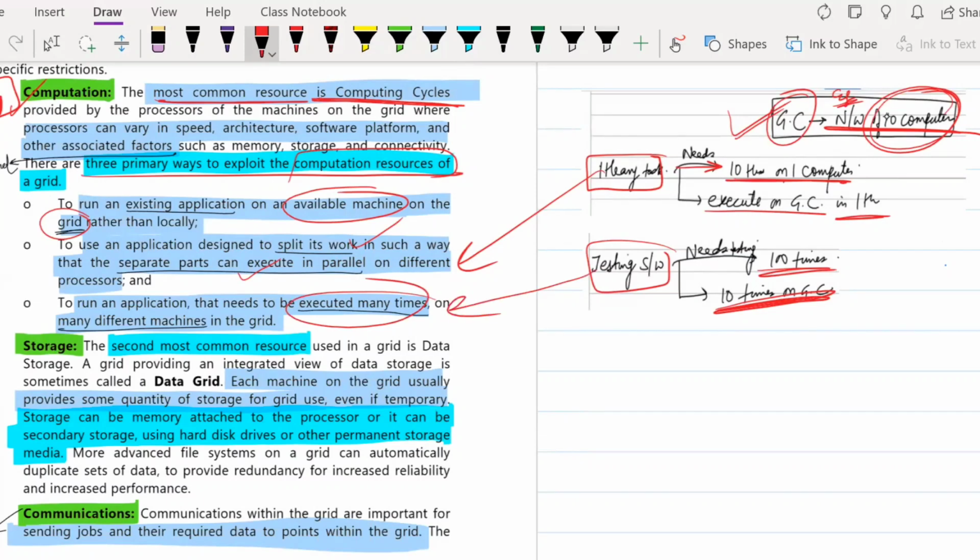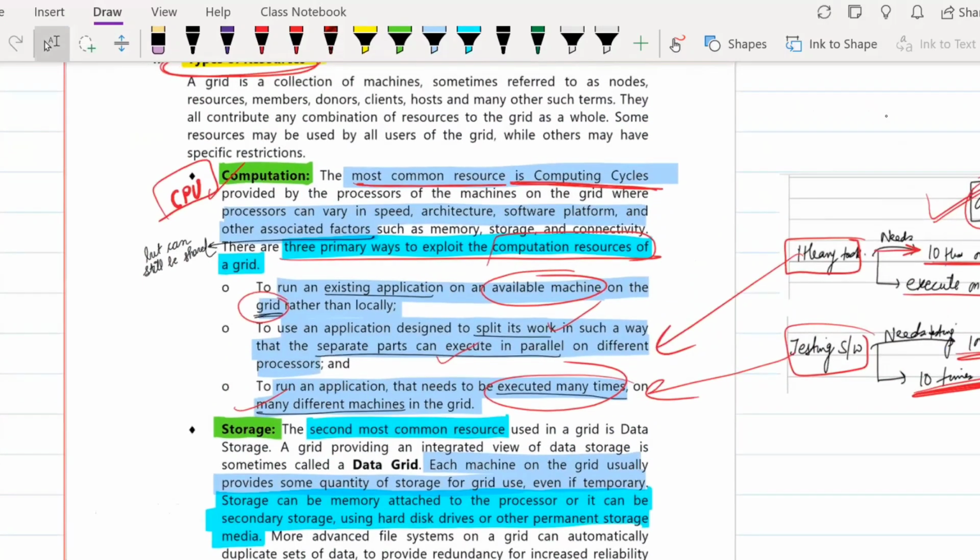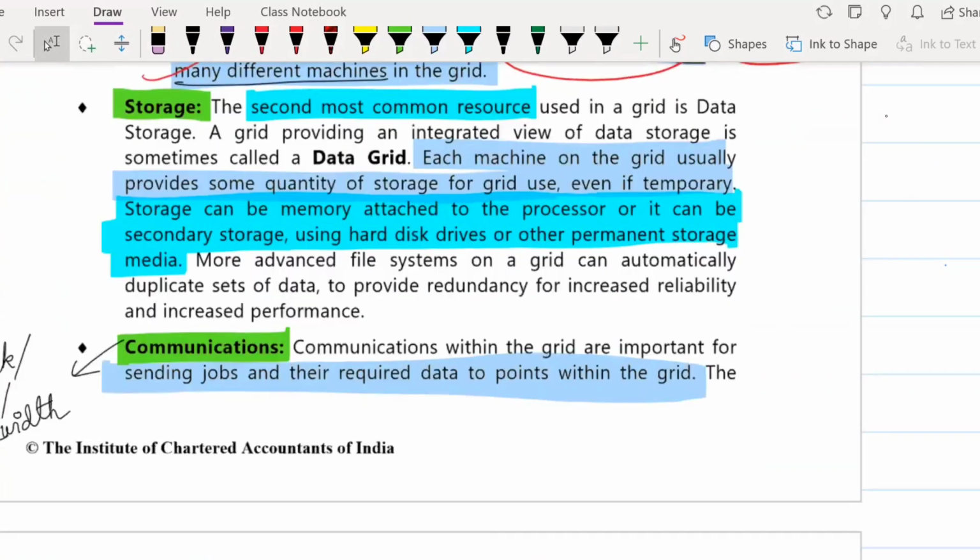So here what they're telling is, if there is something that has to be executed a lot of times, suppose there is software testing that you have to do 100 times, then it can be done on many different machines, which should make the task easier for you. So computation is one of the resources which is being shared on grid.